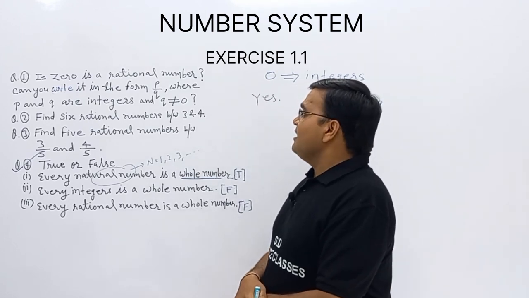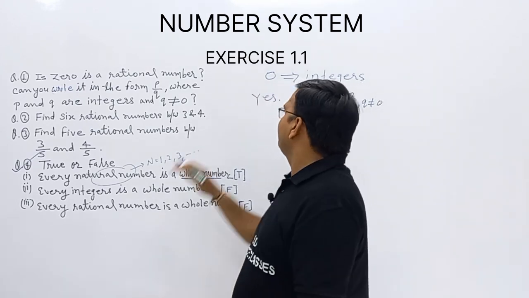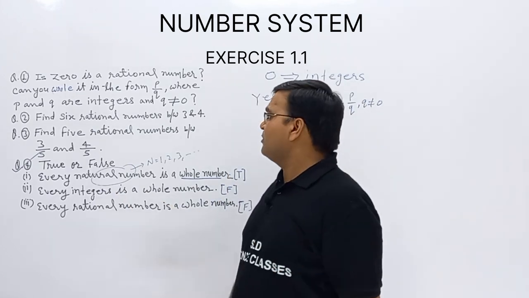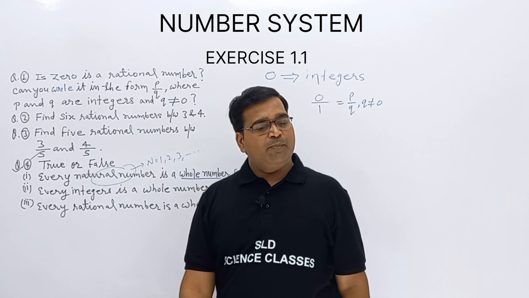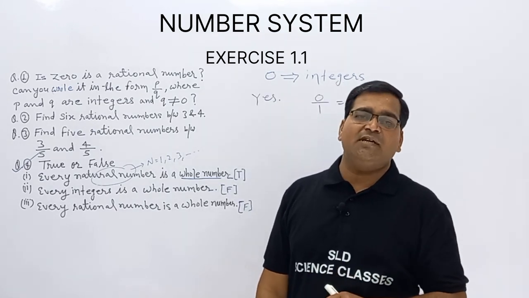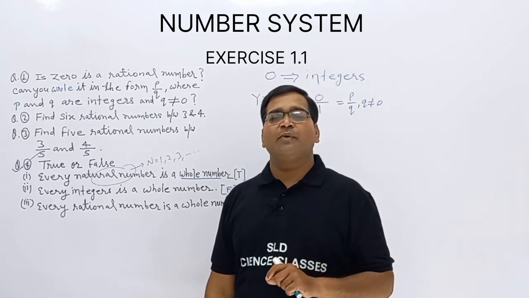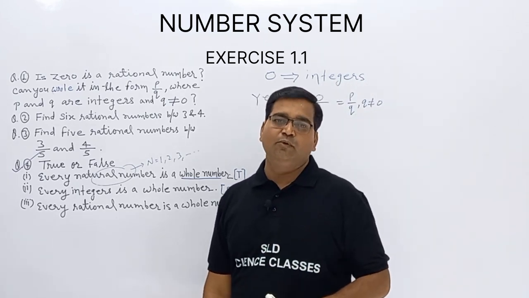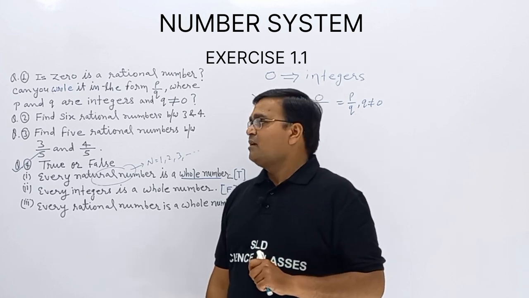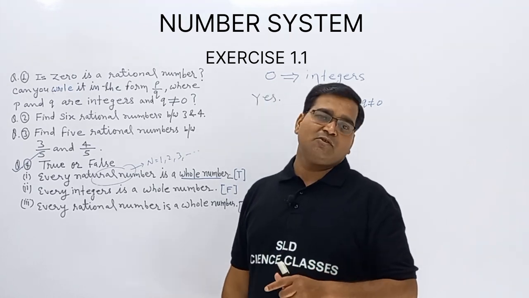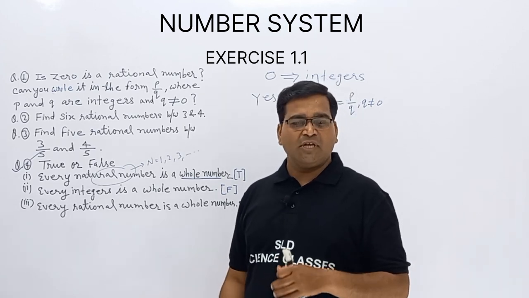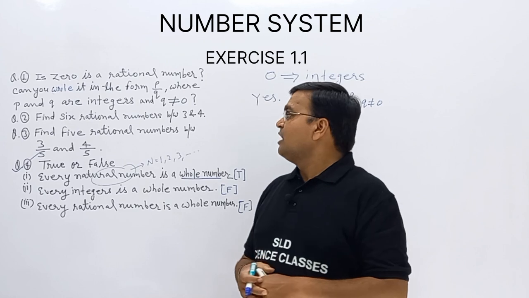So is 0 a rational number? Yes, 0 is a rational number. Why? All integers are rational numbers. Can you write it in the form of P upon Q? Yes, we can write. Once we put 1 in the denominator, we get 0 upon 1, and it is the form of P upon Q, where 0 and 1 are integers. Clear? I hope you are getting this solution.